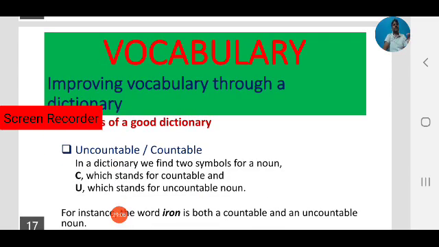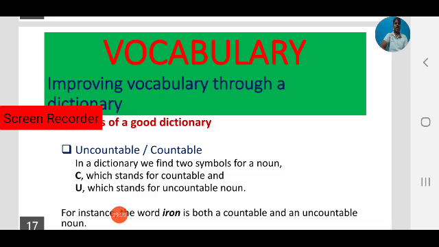Next one, uncountable or countable. This is another feature of a good dictionary. As we have discussed in parts of speech about nouns, nouns are of two categories, uncountable and countable, based on form. As we have discussed in types of nouns, common nouns can be divided into different categories based on form and based on meaning. For example, based on form, that is uncountable and countable.